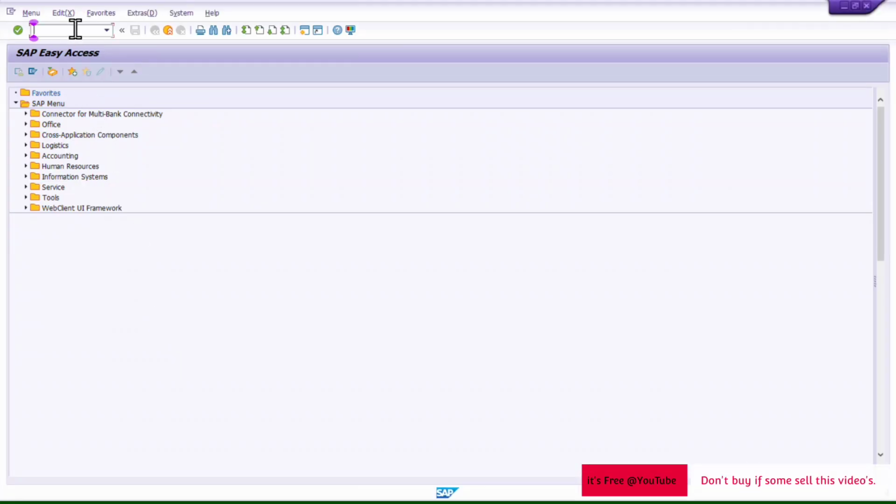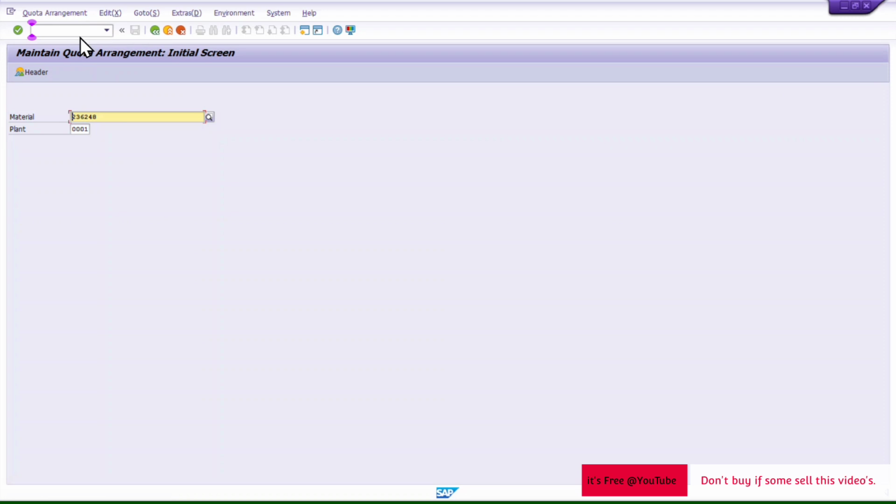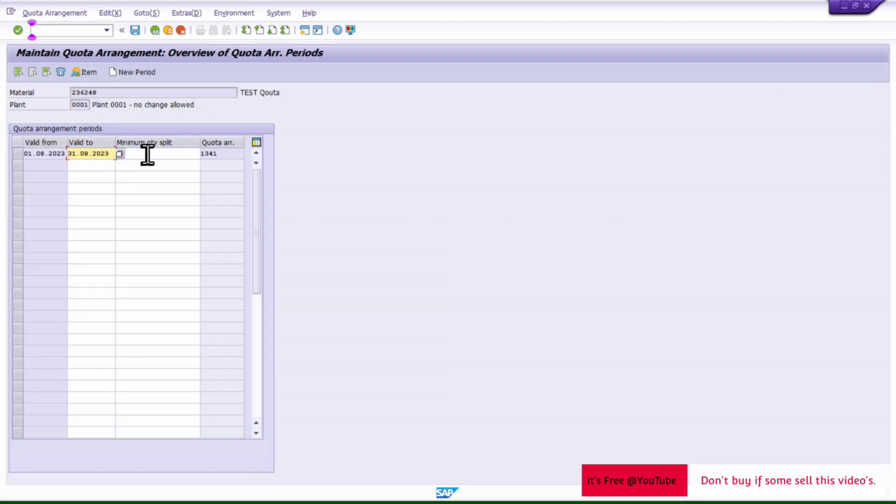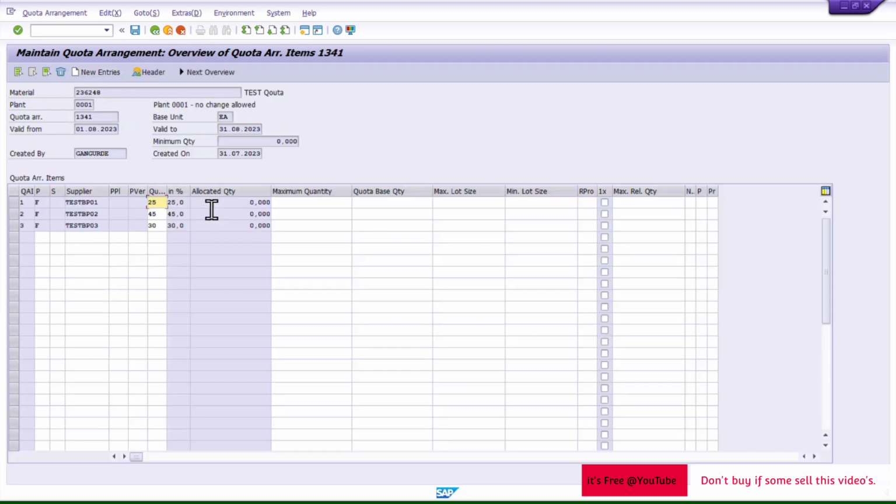Next we will see that in the quota agreement there is one more detail, the minimum quantity split. We talked in the slide about minimum split quantity, but what will it do? Let's say I have maintained three vendors and the reorder point for this MRP is 100.